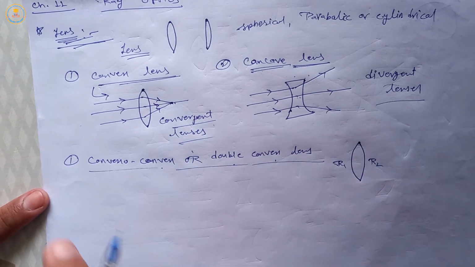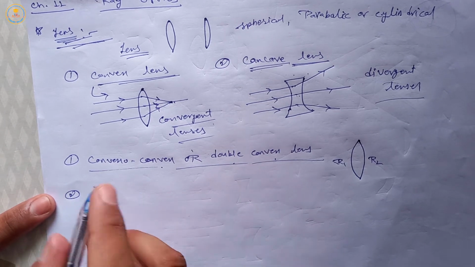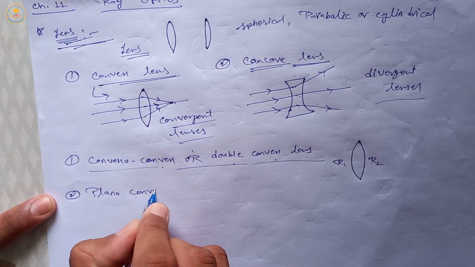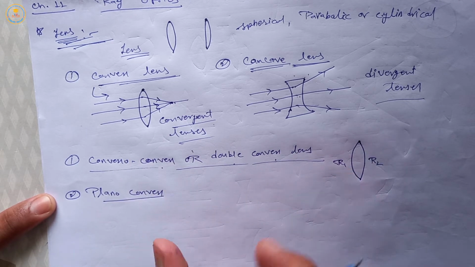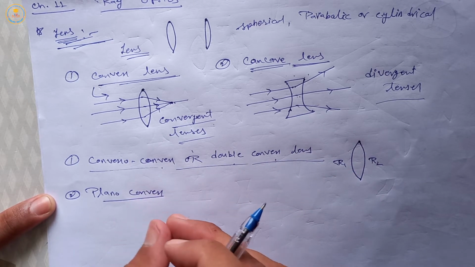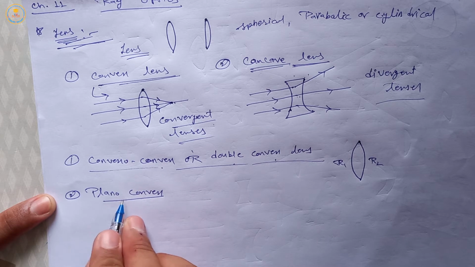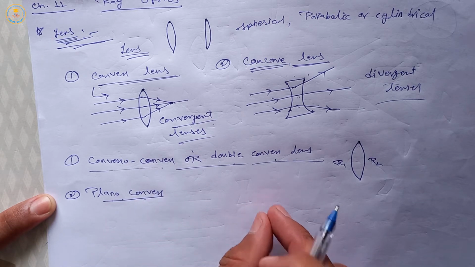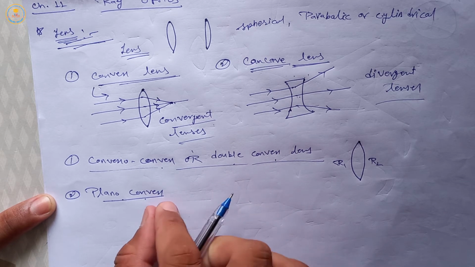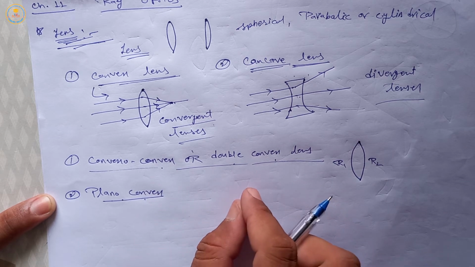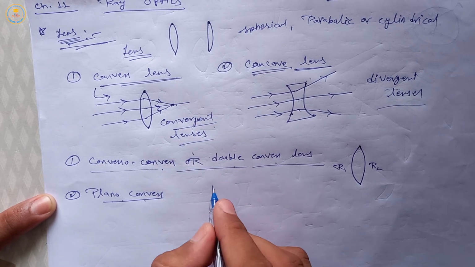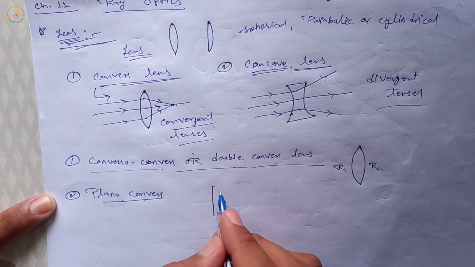Next, second type is plano convex. In this lens one surface is plane and another surface is spherical, like this is plane surface and this is spherical, means convex surface.